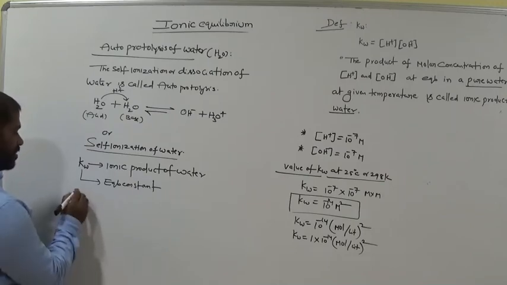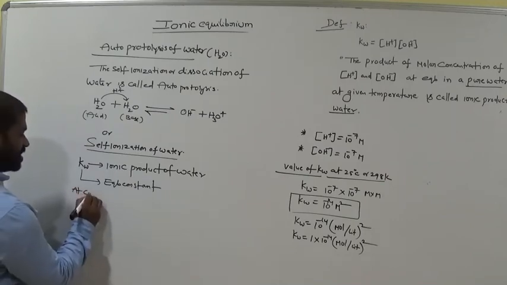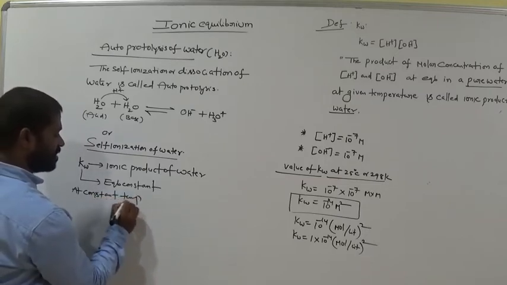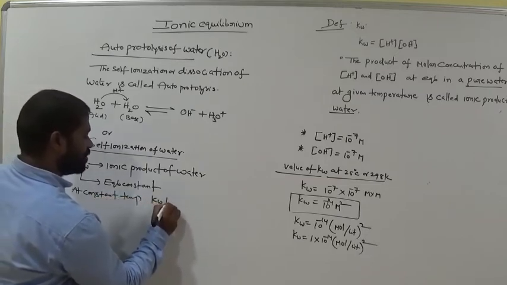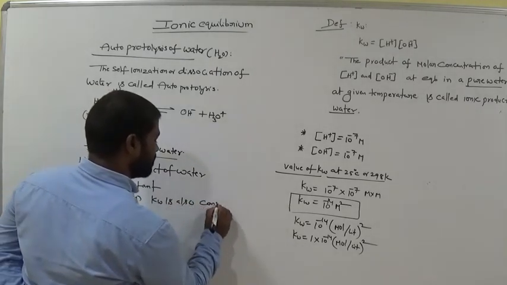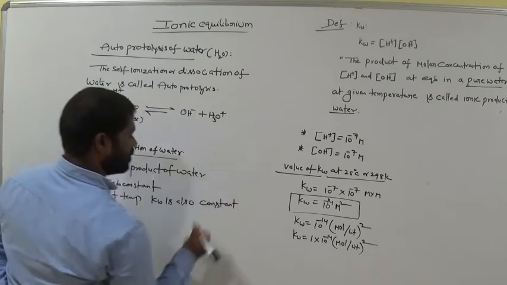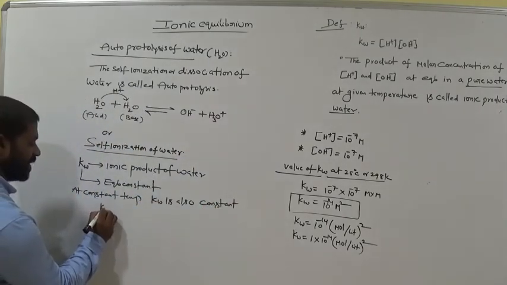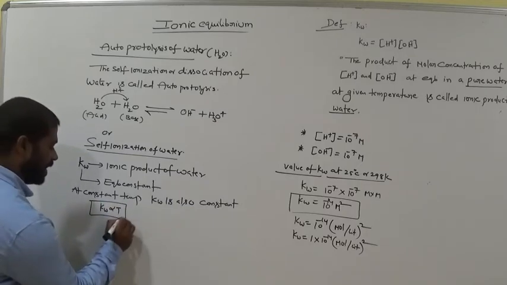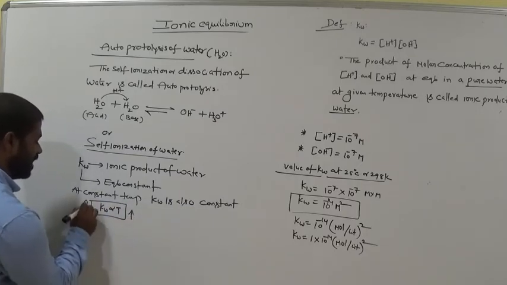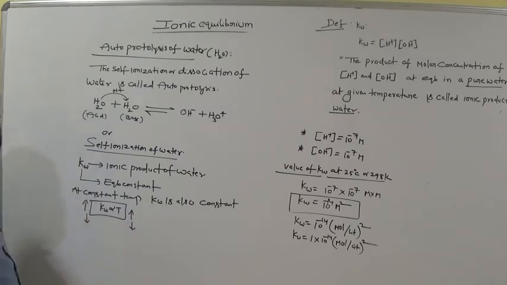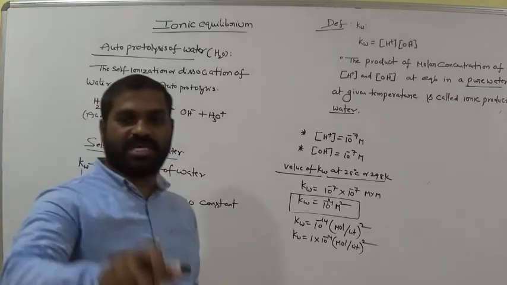Okay, now at constant temperature, Kw is also constant, no change. That means Kw depends on temperature or not? Temperature. Okay, if temperature increases, the Kw value also increases. If temperature decreases, the Kw value also decreases. At constant temperature there is no change in the Kw value.